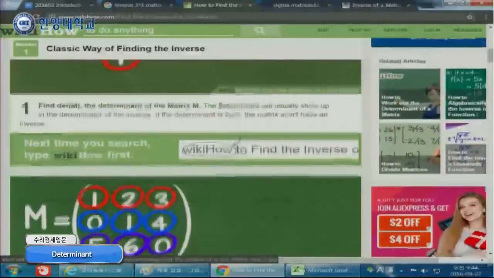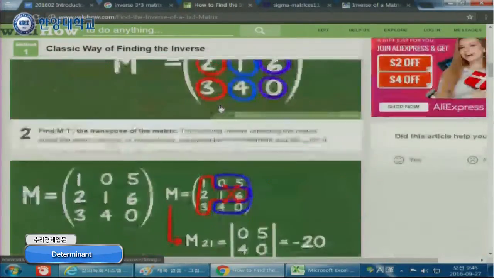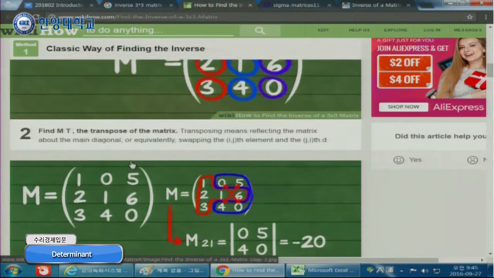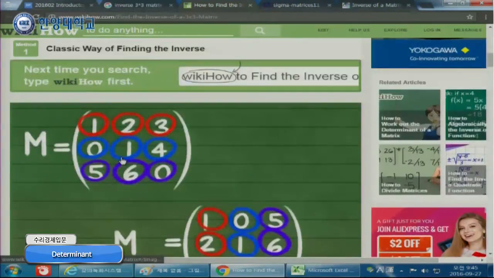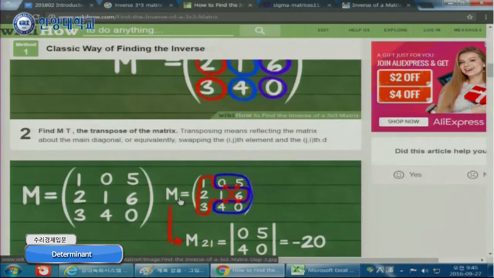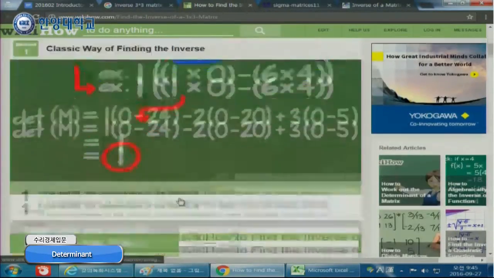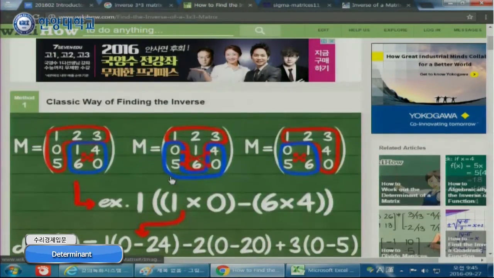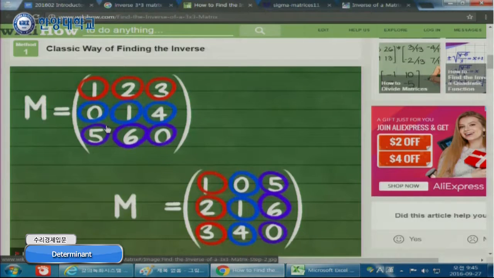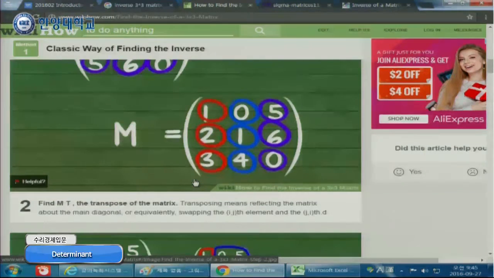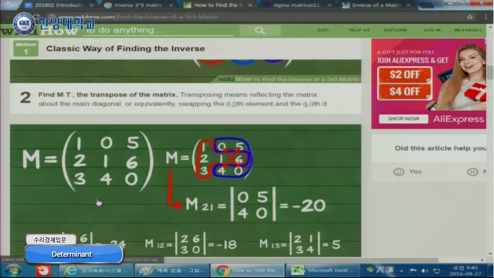Next, step 2. You transpose the matrix. So this is the original matrix. Now transpose. Now it is the transpose. The second step is to find the transpose of the matrix.